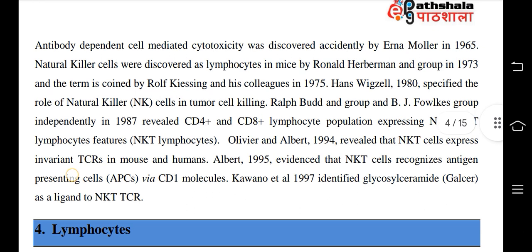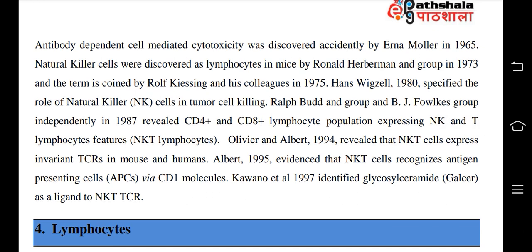History. Antibody-dependent cell-mediated cytotoxicity was discovered accidentally by Erna Moller in 1965. So ADCC is an accidental discovery. Natural killer cells were discovered as lymphocytes in mice by Ronald Herberman and group in 1973, and the term was coined by Rolf Kiessling and his colleagues in 1975. Hans Wigzell in 1980 specified the role of natural killer cells in tumor cell killing.